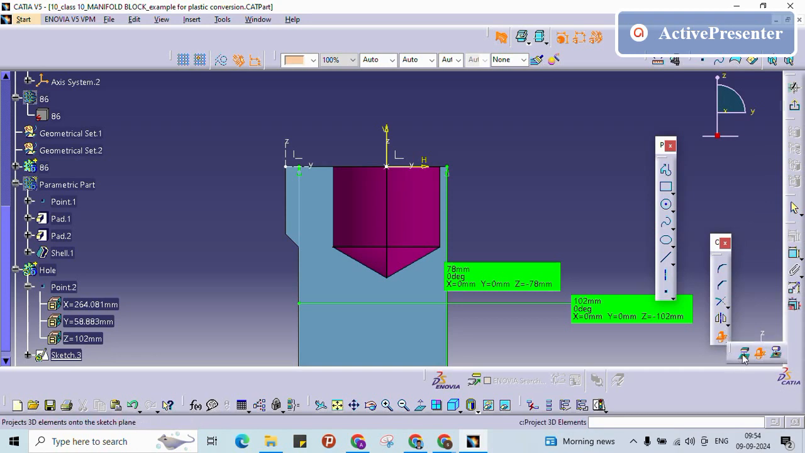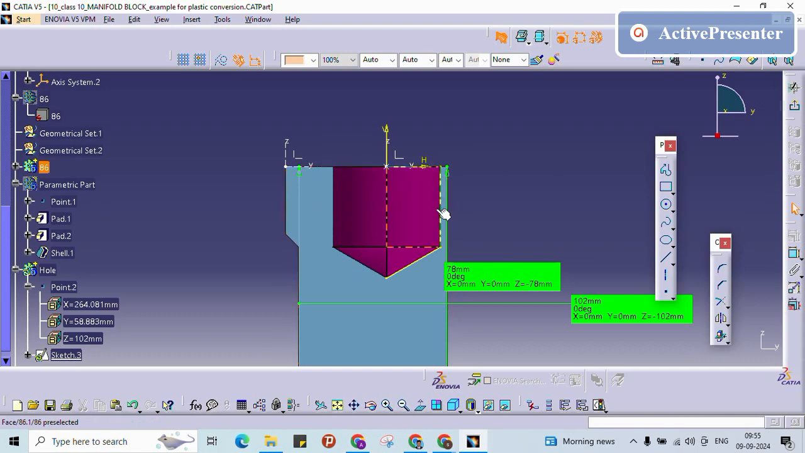Previously we were using the 3D projection. Now you need to give the intersect 3D. It is creating the intersected line with respect to this plane, whatever plane we have created. So this is sufficient for me to create the groove.